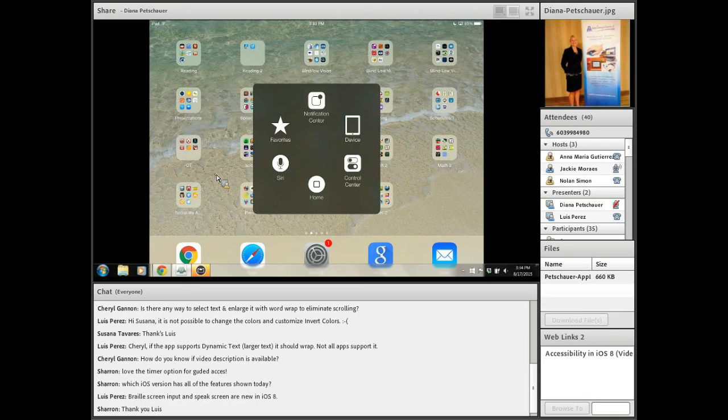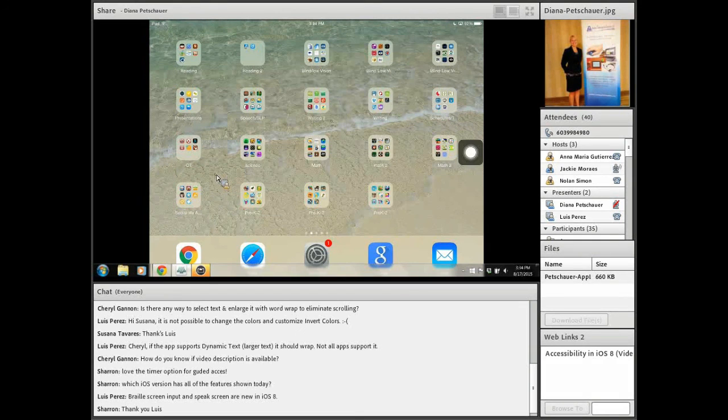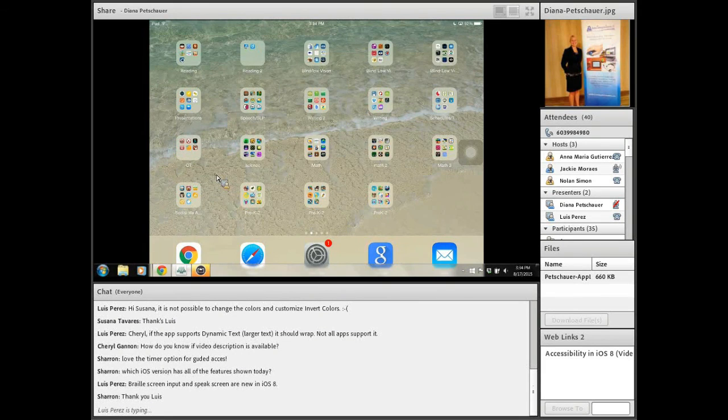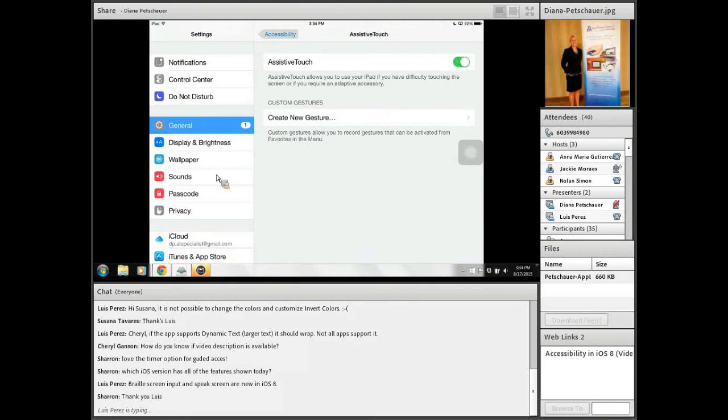So most of you are probably familiar with Siri. It is the voice control of the iPad. Typically, you have to press and hold in your home button to activate Siri and ask her to do something, but with assistive touch, you can access Siri very quickly here and say commands such as, Siri, open my email. Siri, give me directions to. Siri, what is the weather today? Siri, send an email to. So for someone with a physical disability who has a very difficult time accessing the iPad physically, they could certainly access Siri through assistive touch and do many, many things that might be difficult for them otherwise.